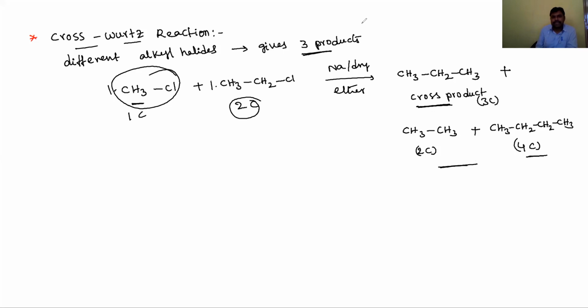Okay, students, let's listen. The Wurtz reaction is over, and we discussed the applications of the cross-Wurtz reaction. The next important reaction is the Wurtz-Fittig reaction. What is the Wurtz-Fittig reaction, dear students?